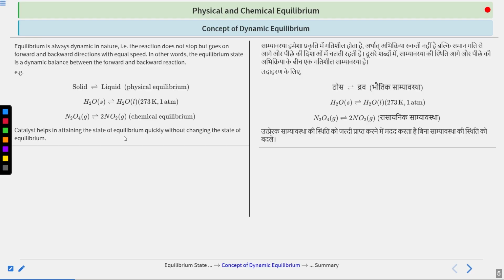Now there is a role of catalyst in attaining this equilibrium state. What does a catalyst do? A catalyst changes the route of the reaction. It provides a second route which has a lower activation energy, so basically it requires less energy to form the product. As a result, the rate of forward reaction and rate of backward reaction become almost equal, and we can say that due to the catalyst, equilibrium is reached quickly. So a catalyst helps in reaching the equilibrium state quickly, and it enhances both the forward and backward reactions.